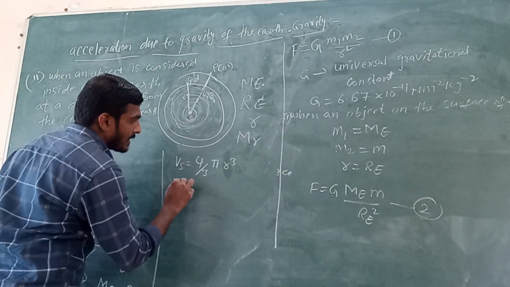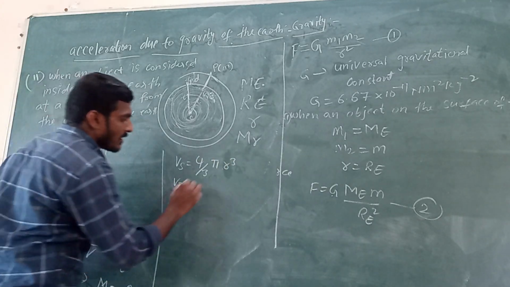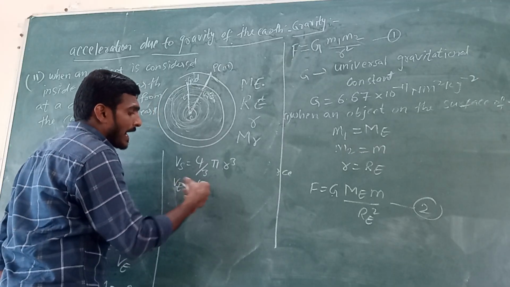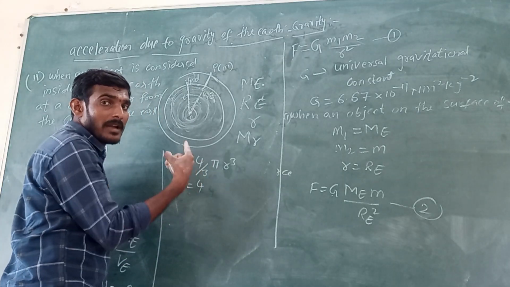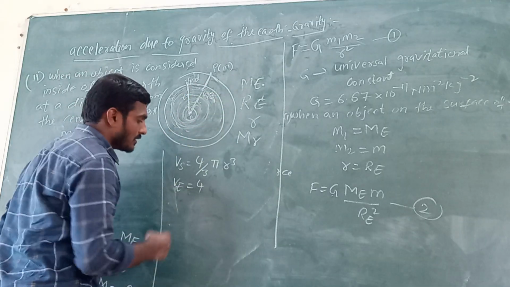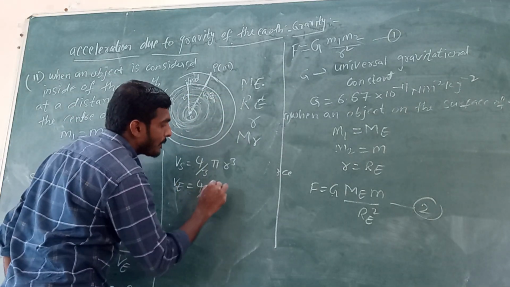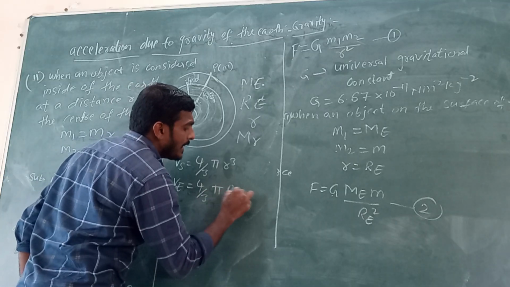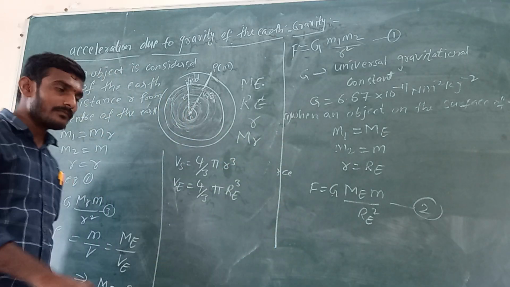Here the volume of the earth is 4 by 3 pi Re cube. Why am I taking the sphere formula? Because the earth is in the shape of a sphere only. Initially we discussed that.